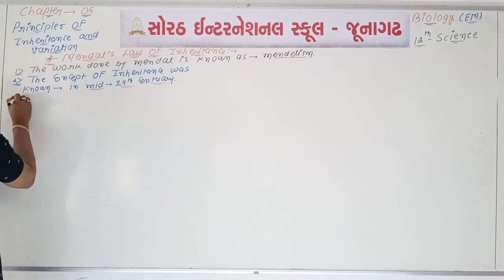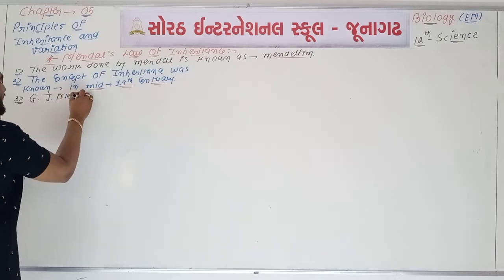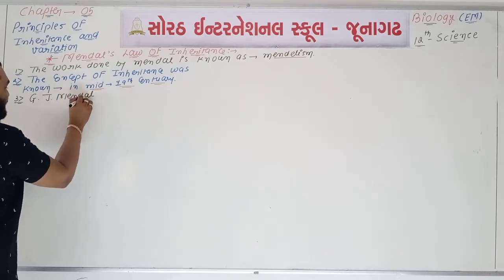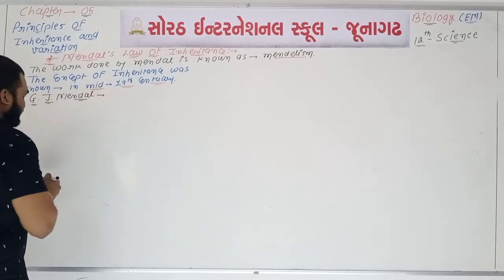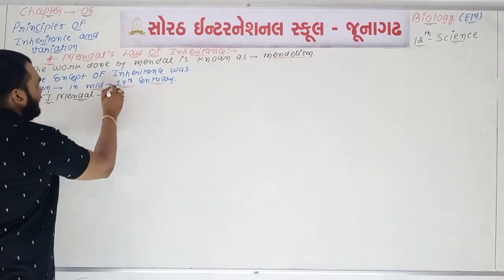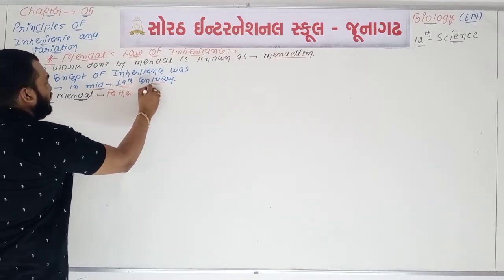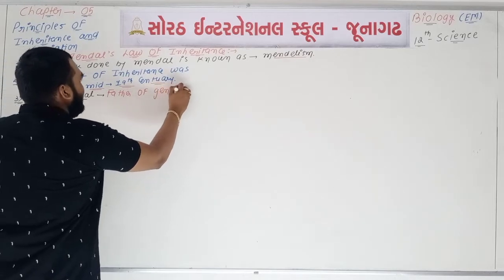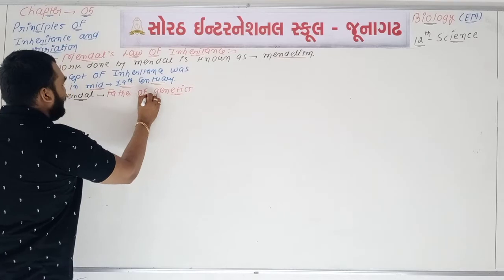Point number 3, some work done by Gregor Johann Mendel. Mendel is known as what? Mendel is known as the father of genetics. Father of genetics. Mendel is known as the father of genetics.